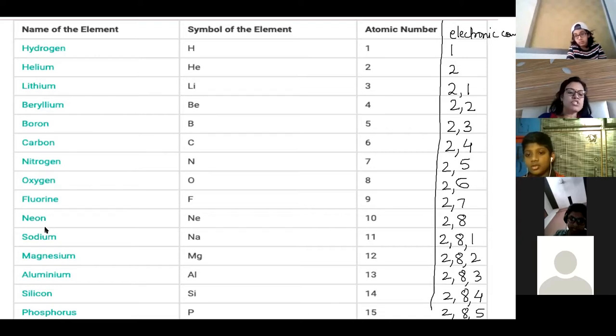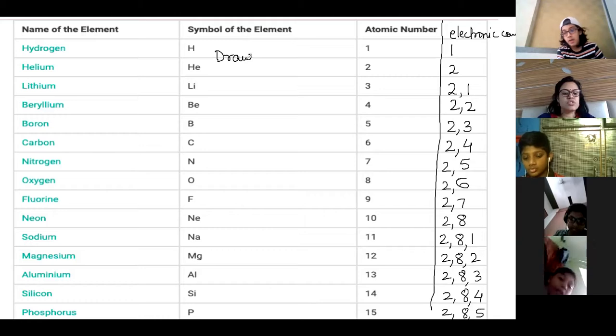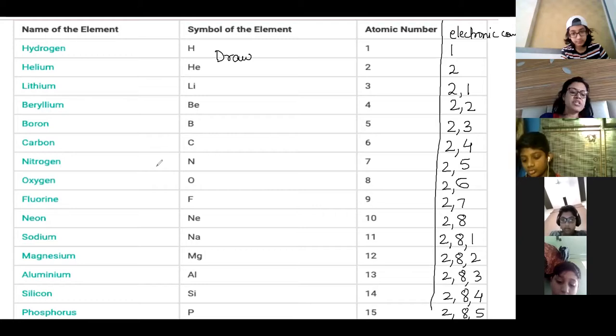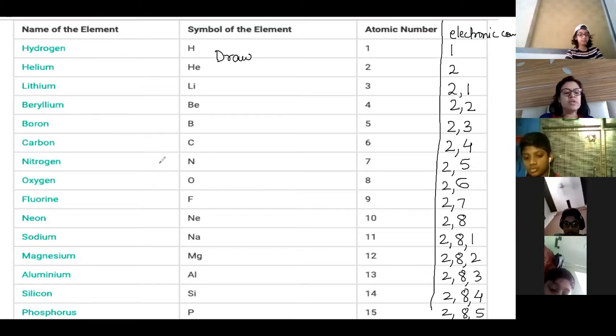Now suppose a question is asked. How many can we put in the third shell? Maximum 8. Actually you can put 18, but for now remember that you can put 8, because the last shell can only have 8.